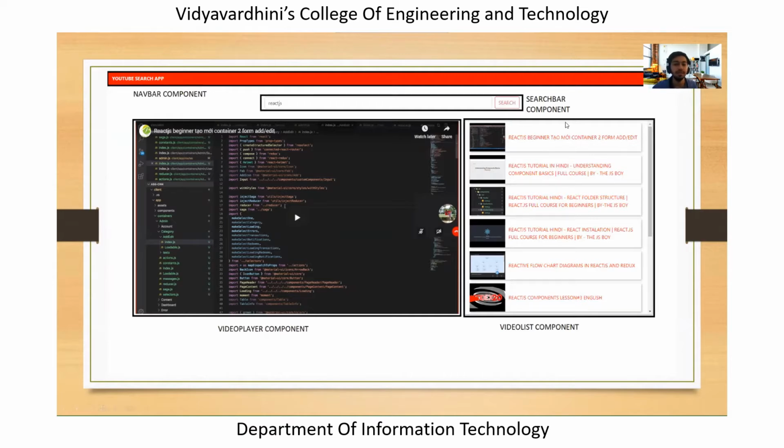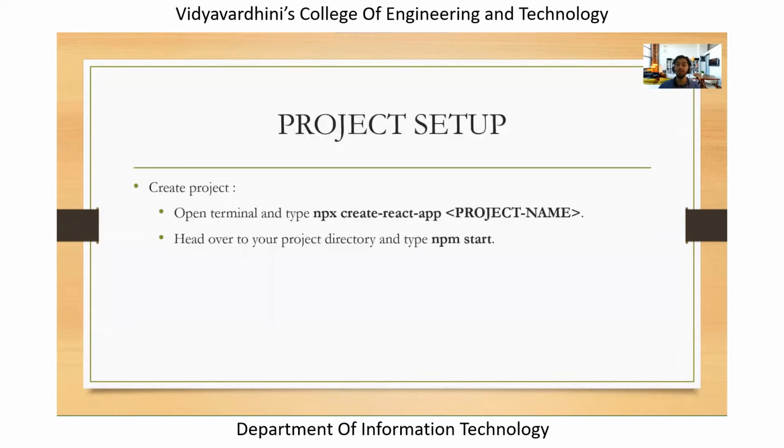Apart from that, we have another component which is called the search bar component, right? In React, this is responsible for searching the items, and similarly we have two other components, like the video list component. So whatever you search in the search bar, the results will be rendered in the video list component. And apart from that, when you click on any of the videos available in the list, the video should play over here. So the video player component will be responsible for playing that specific video.